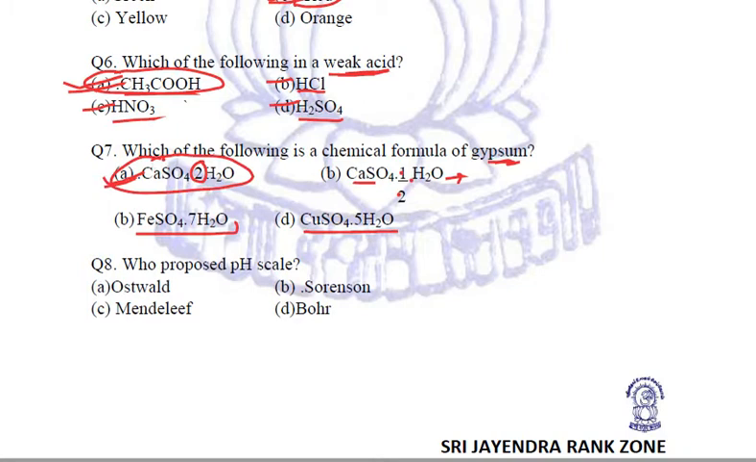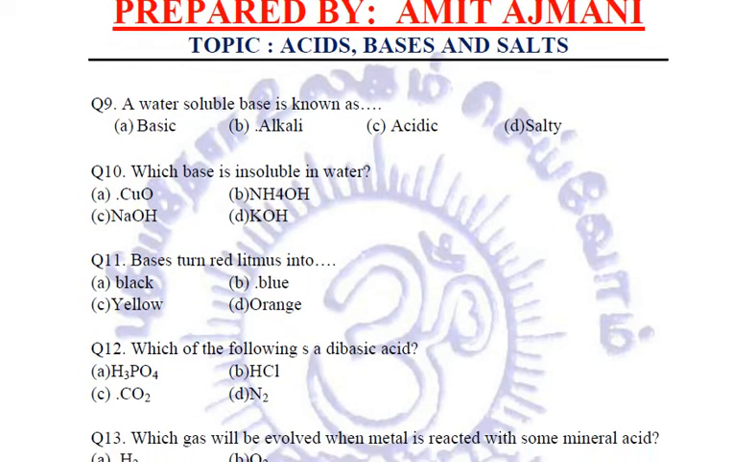Okay. Next, who proposed pH scale? pH scale was proposed by Sorensen. Okay, we already know the answer, I suppose. Next, a water soluble base is known as an alkali. Alkalis are water soluble bases. Which base is insoluble in water? This we have studied while doing this particular topic, that copper oxide is insoluble in water. Ammonium hydroxide, sodium hydroxide, potassium hydroxide, they are all soluble. In fact, sodium hydroxide and potassium hydroxide are alkalis also, right?